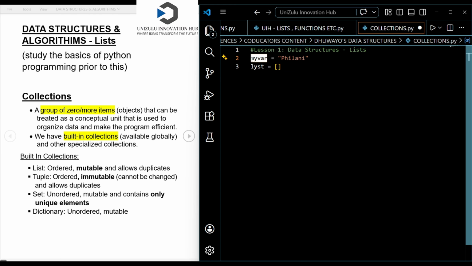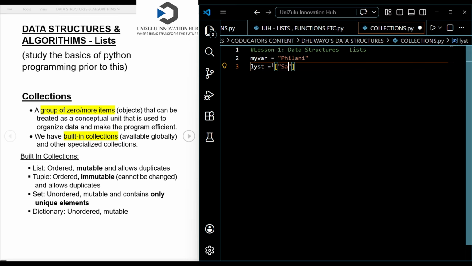This first one, my var, is a variable because it's only storing one item, which is the string Philani. But now, because I want a list of items, I'm going to use square brackets, and then store those items within the square brackets. The first item I'm storing in this list is Sandile. If I want to store another item, I just put a comma, and then I can store any other item. I can store another string, let me say the string Philani.